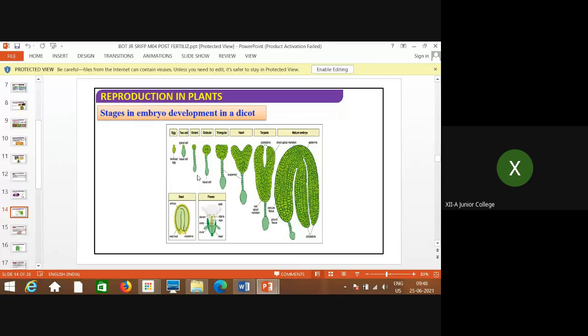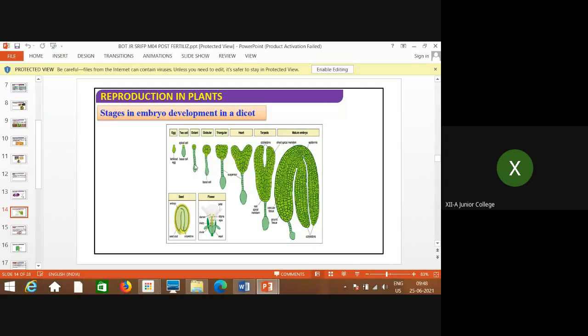And the last cell of this suspensor is called haustorium. And this one is close to the embryonal cell. This is the first cell of the embryonal cell, the hypophysis, that is what it is called. So this is the two cell structure. This is the octant stage. That means, though you can see four here, four are on that side. So this is the octant form, and this is the entire structure of the suspensor. Okay, this is called a suspensor.